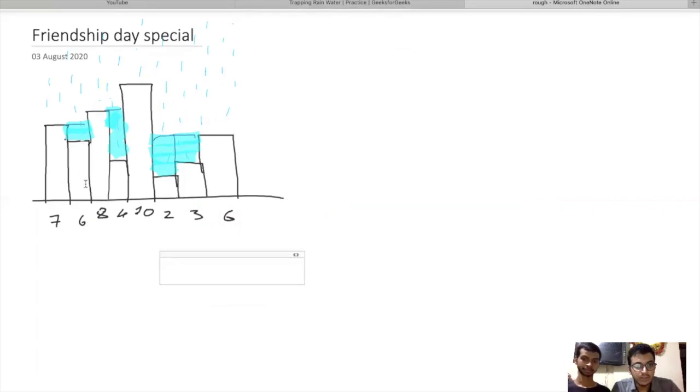Lmax will be 7 and Rmax will be 10. So the answer will be the minimum of Lmax and Rmax, that is the minimum of 7 and 10, that is 7, and the answer will be 7 minus 6, that is, minus the height of the building.